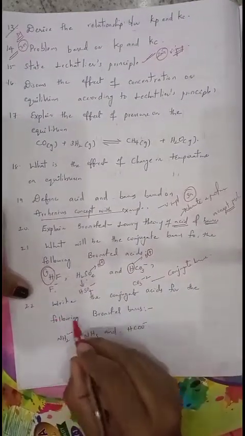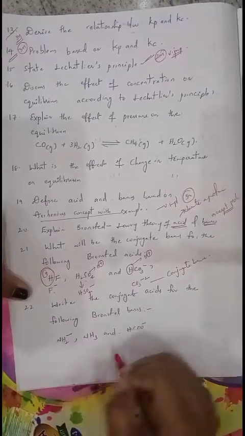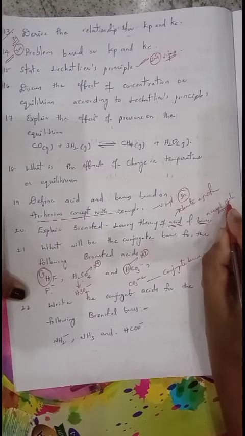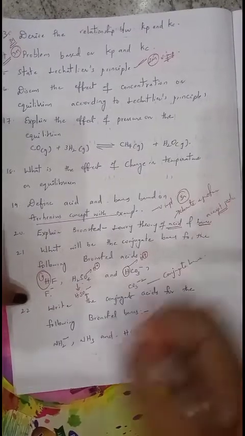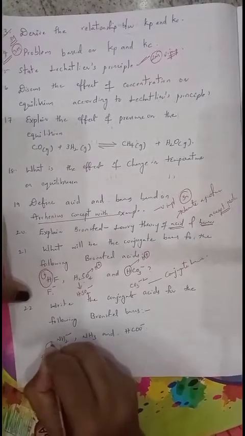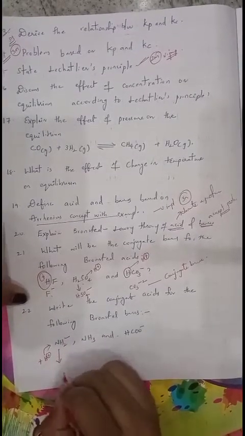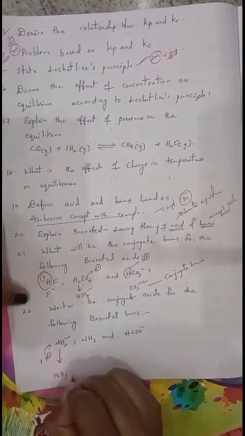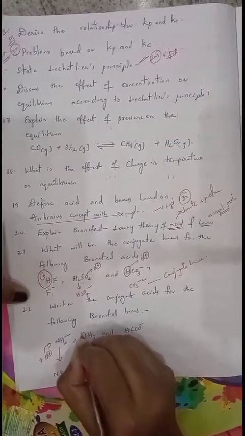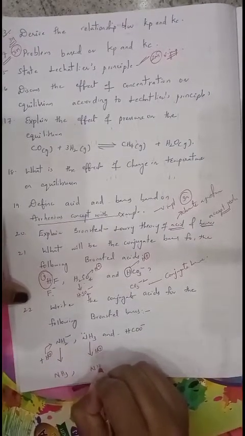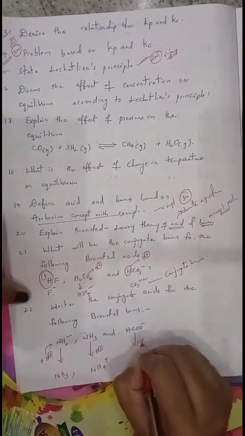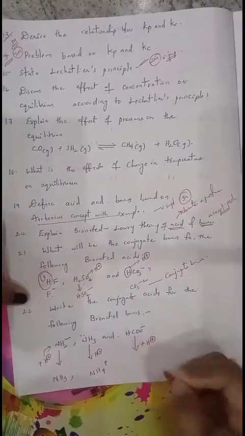In the same manner, write the conjugate acids for the given bases. A base is a substance which has the property to accept a proton, and a proton is nothing but H plus. When you add H plus to NH2 minus, it becomes NH3, and if you add H plus to NH3, it takes the lone pair of electrons on nitrogen and converts into NH4 plus.